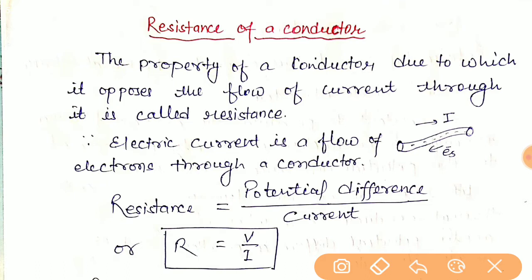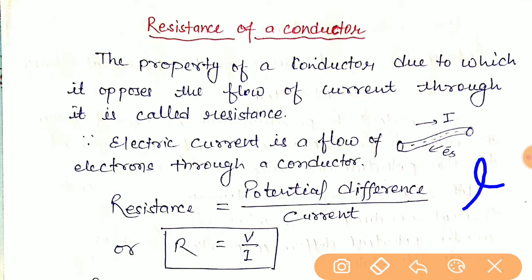Suppose a conductor wire has length l, and a potential difference is applied across its ends. Then electric current flows from the positive end of the source to the negative end, and electrons flow in the opposite direction.